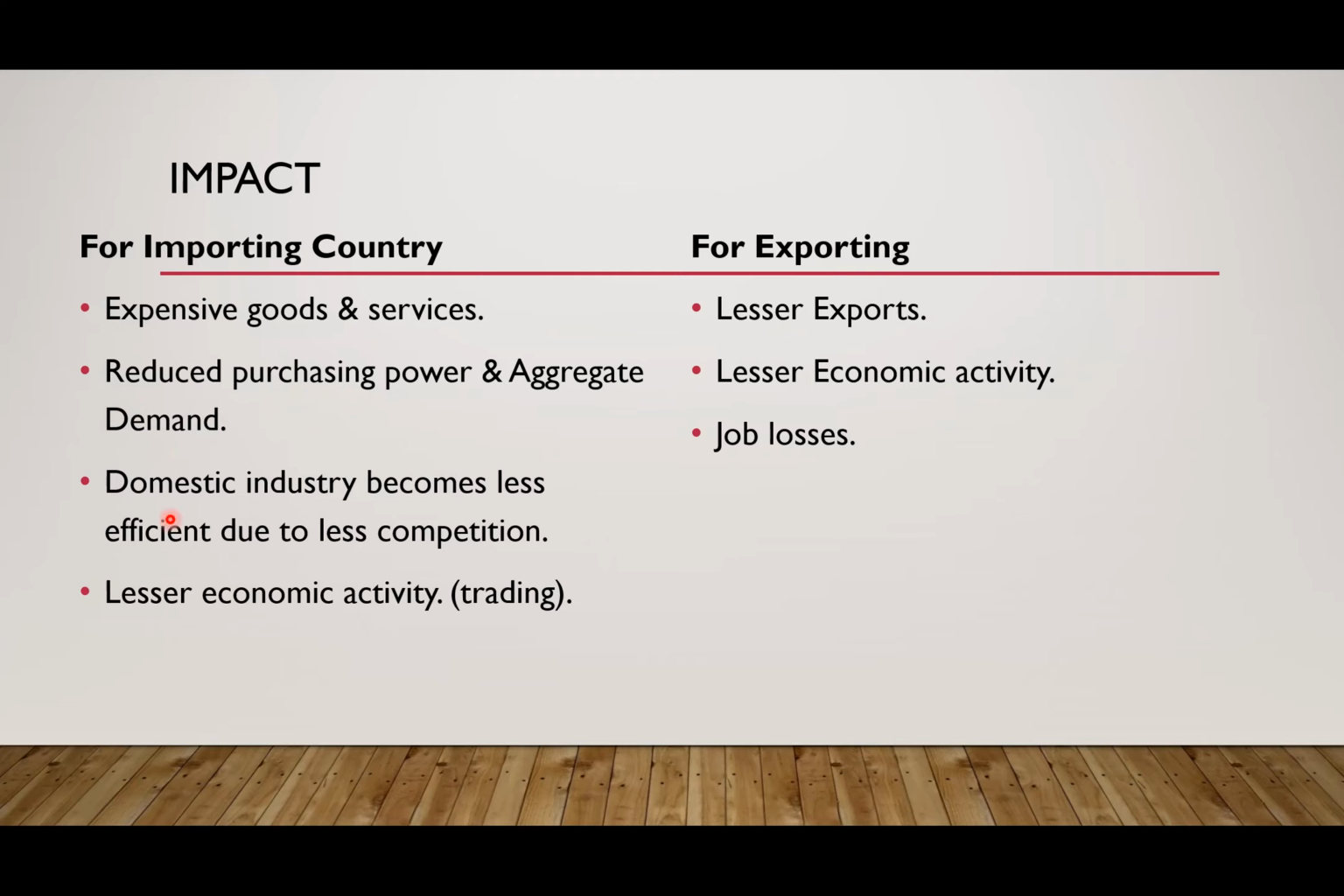Domestic industry becomes less efficient due to less competition. This was also happening in India before the 1991 economic liberalization, privatization and globalization. Before economic reforms, Indian governments were also trying to do the same thing. They were trying to protect the domestic industry by increasing tariffs on goods coming from other countries. So domestic industry becomes less efficient due to less competition. You can remember the public sector undertakings, for example BSNL, the public roadways, all these were very inefficient because there was no competition. There is lesser economic activity in the economy.